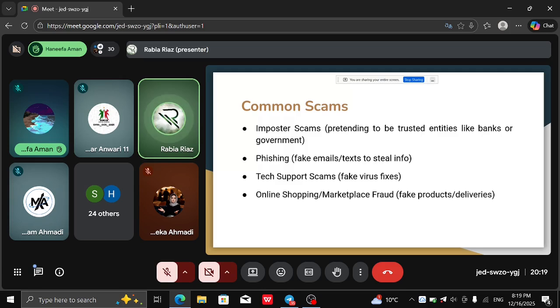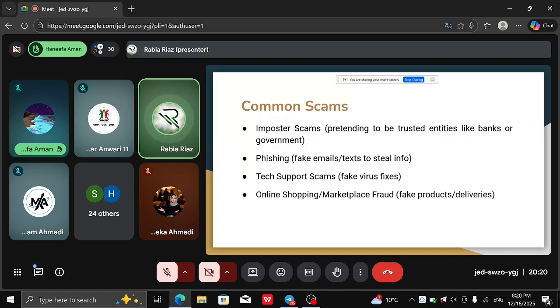So, what will you do in that case? First of all, if someone doesn't know about this kind of scam, they will panic and provide anything the person asks for, just because they think their account is frozen and their money is going to be wasted.